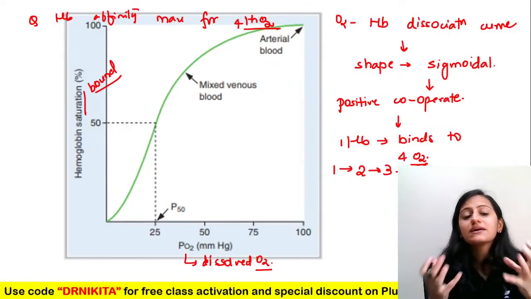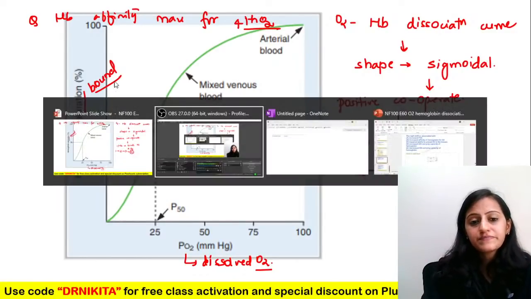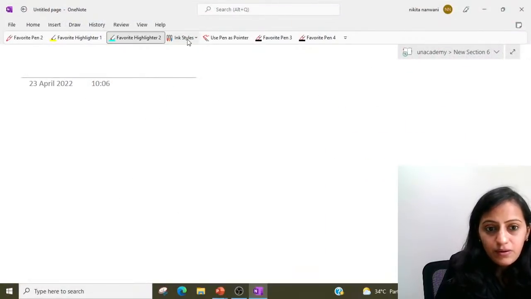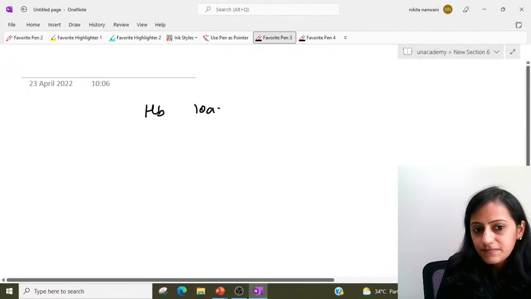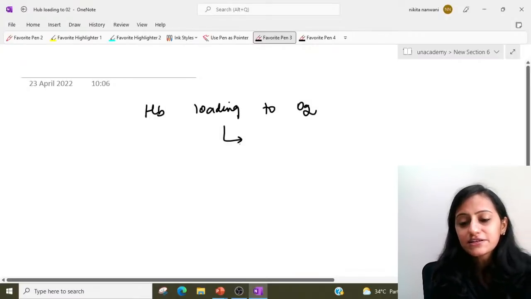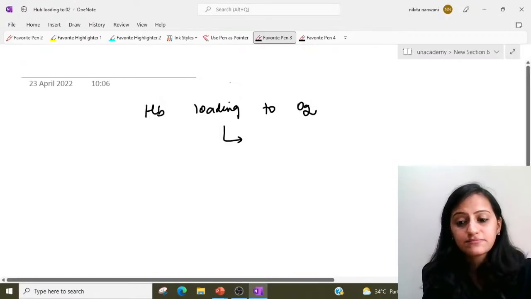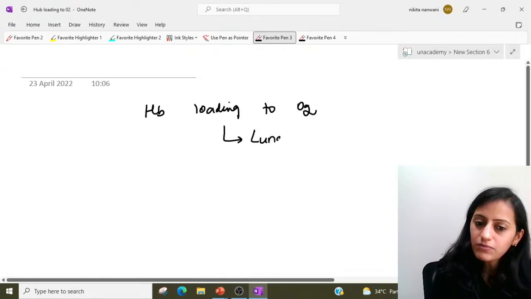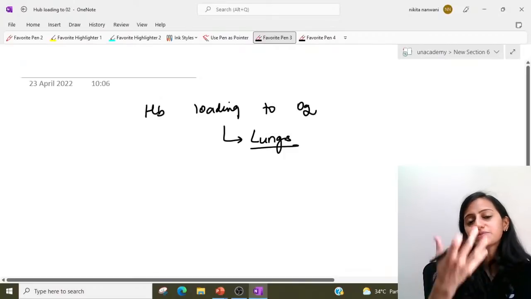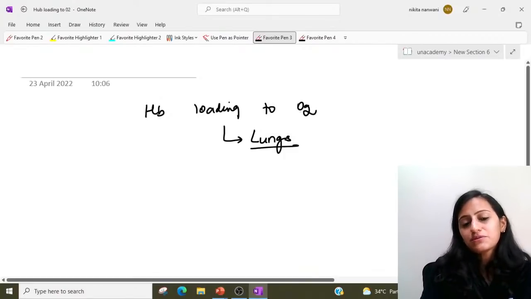When does the hemoglobin loading with oxygen occur? Does it occur in the lungs or in the tissues? Hemoglobin takes up the oxygen from the lungs, right? From the lungs we take oxygen, then it goes to the blood.